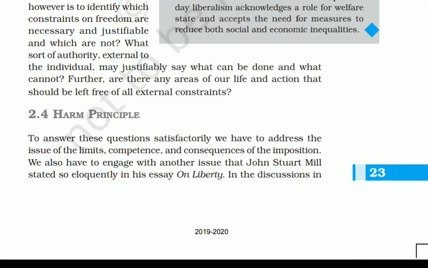Here we are continuing our discussion of the 11th NCERT Political Theory second chapter, Freedom. It is our second part and it might be the last part of this chapter itself. So here we are going to discuss a new topic, that is the harm principle.